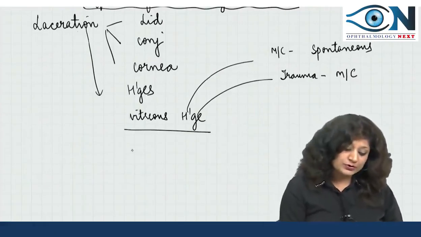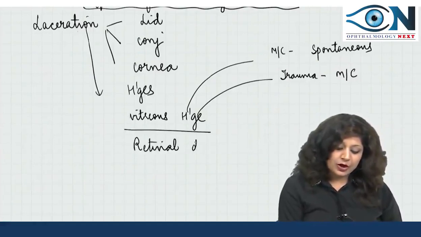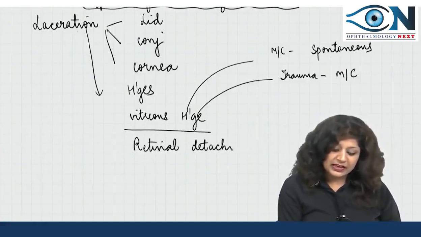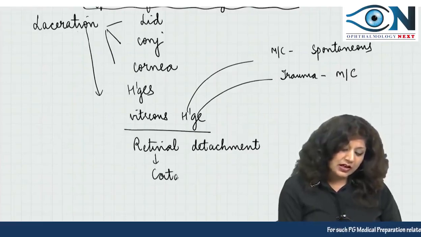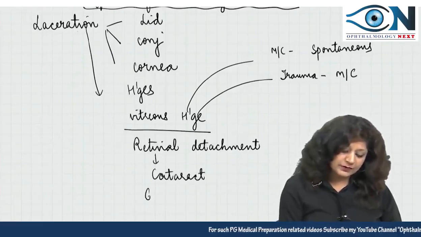Then if you go more posteriorly, there can even be retinal detachment. Now retinal detachment in the long run can also cause cataract. Now bleeding can also cause glaucoma.